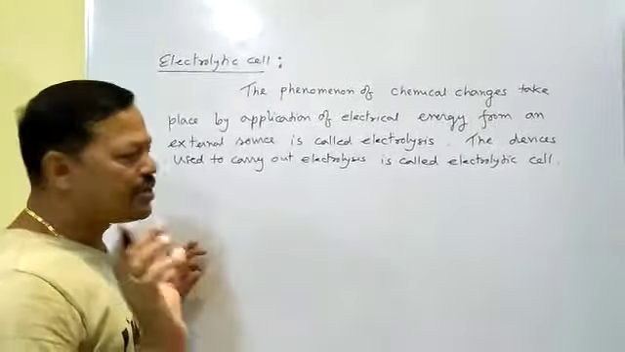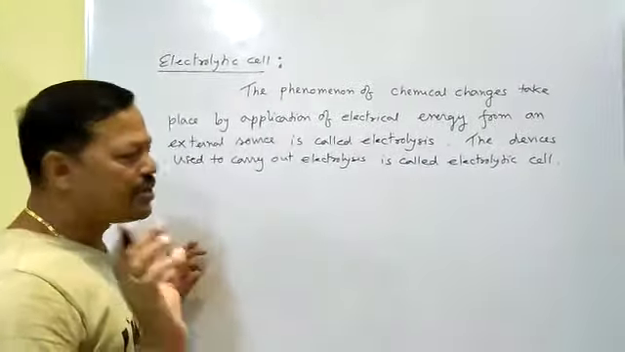I mean, some oxidation reduction reaction will take place. B will be deposited here by loss of electron, and A will be deposited here by gain of electron. You know, loss of electron means oxidation, gain of electron means reduction. So A will be deposited at the cathode and B will be deposited at the anode. Like this way you can separate the A and B components.